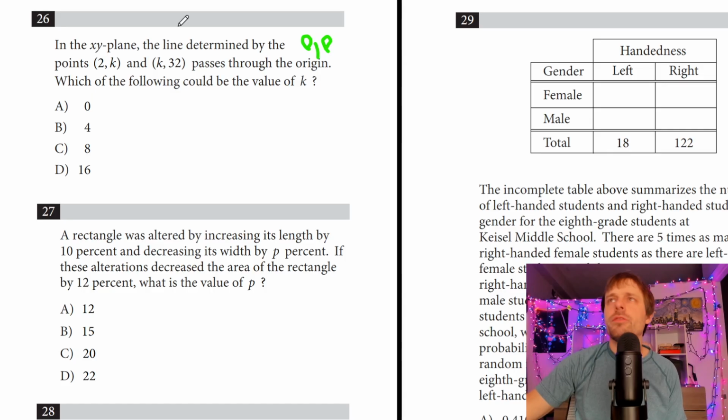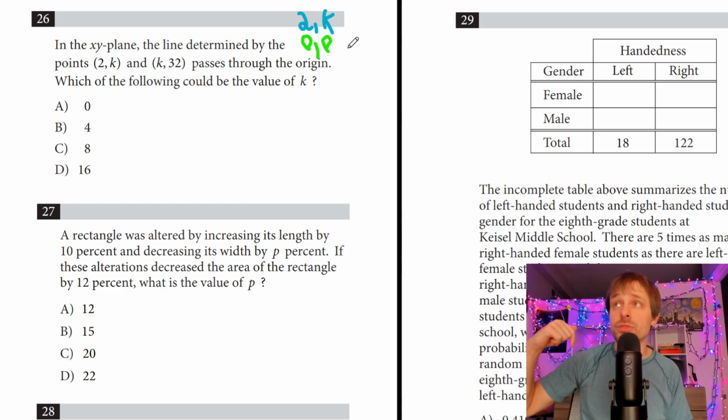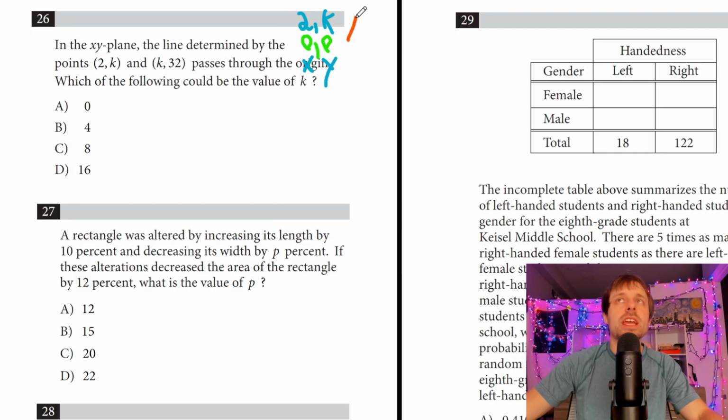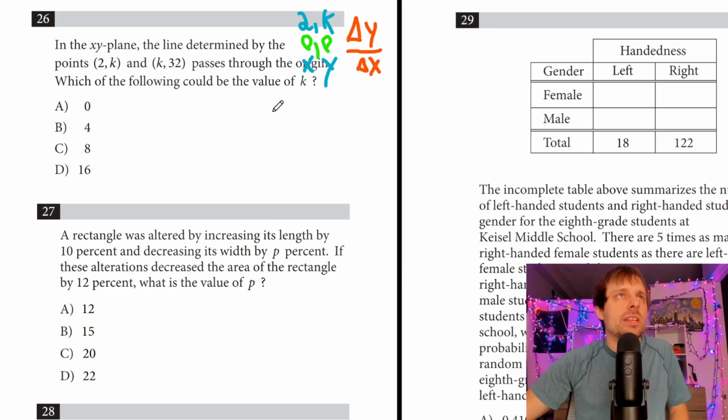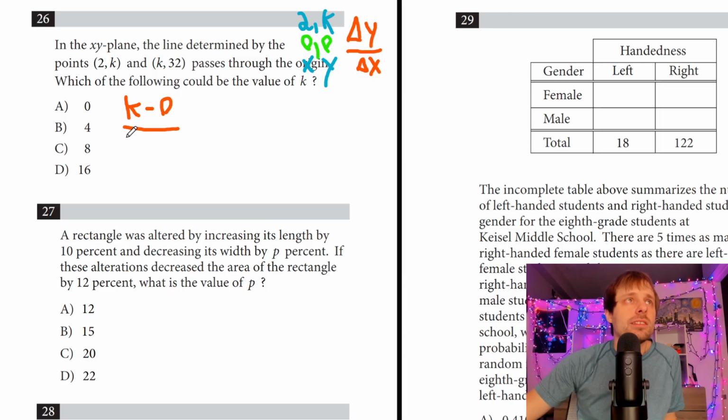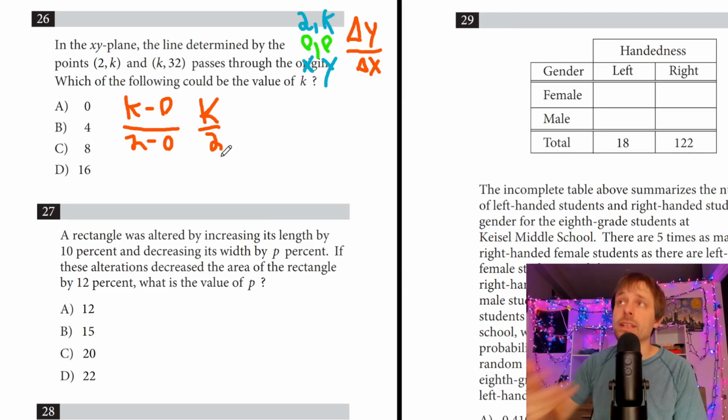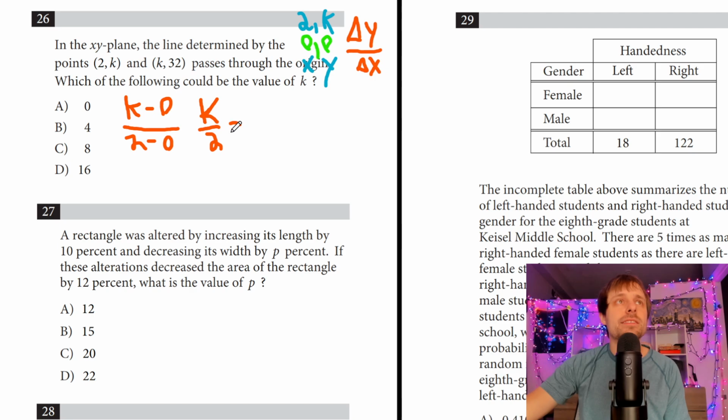So yeah, what if we just do, I'll start at one end and I'll say from 2K to 0, 0, right? That should be able to get us a slope. Remember that this is my X, this is my Y, and I want to do change in Y over change in X. So my change in Y is going to be K minus 0. And then my change in X is going to be 2 minus 0. So this is K over 2. And remember, all three of these points are on my line, so all my slopes should be equal to each other. I'm going to set this equal to